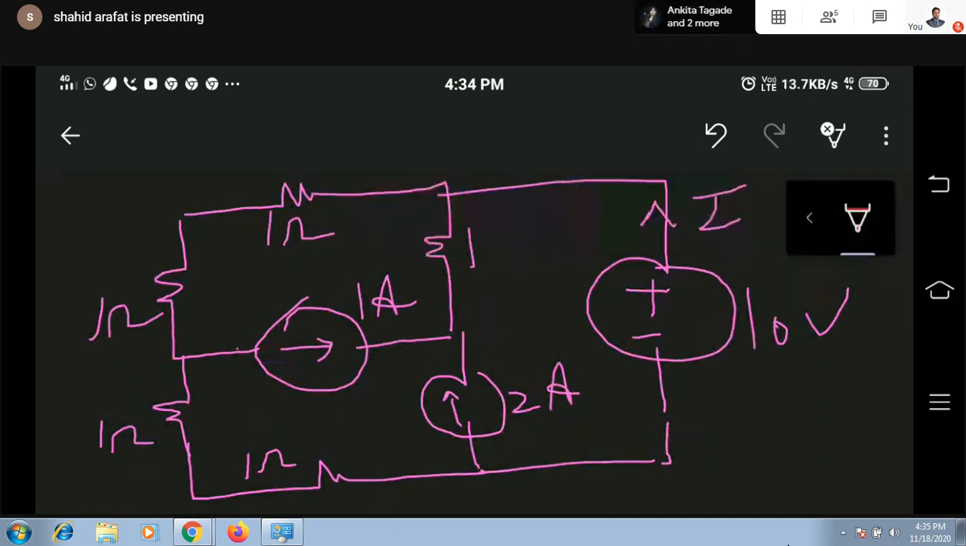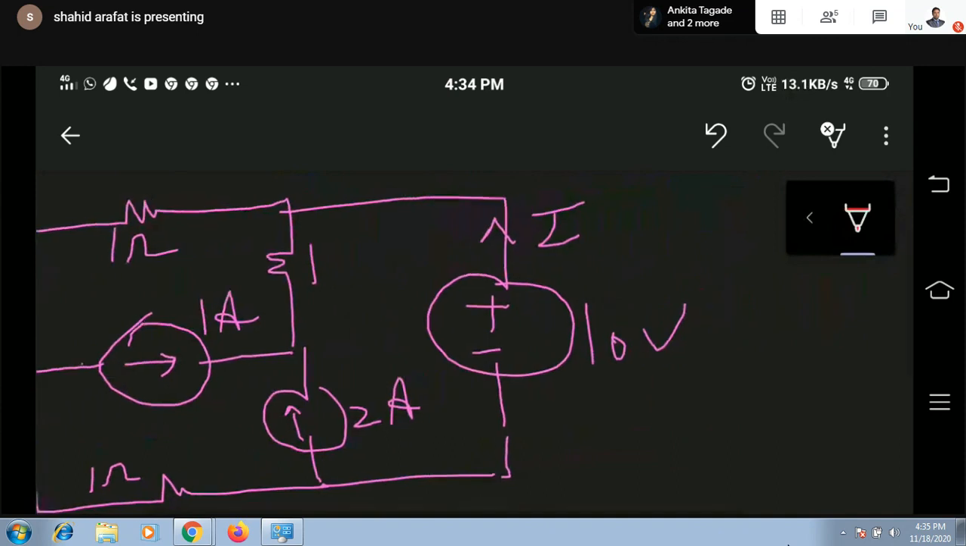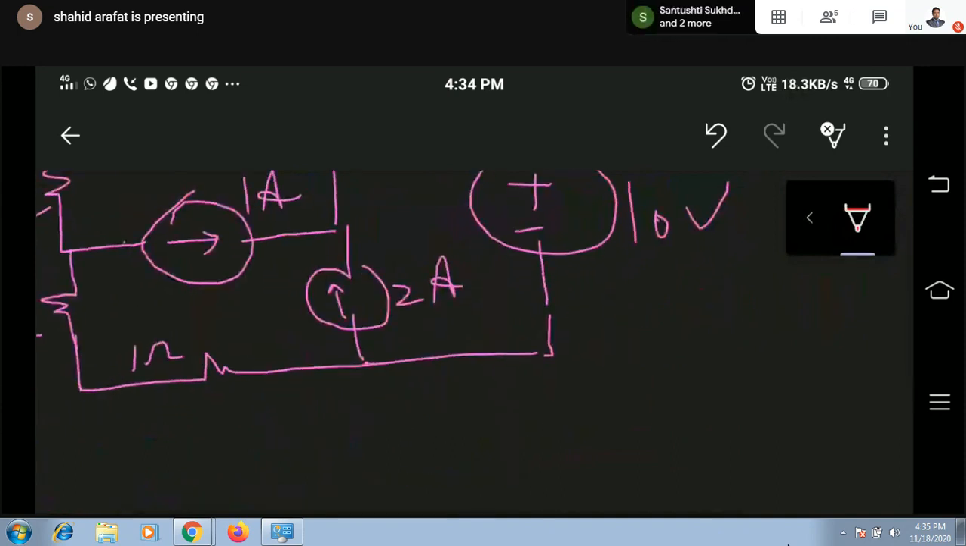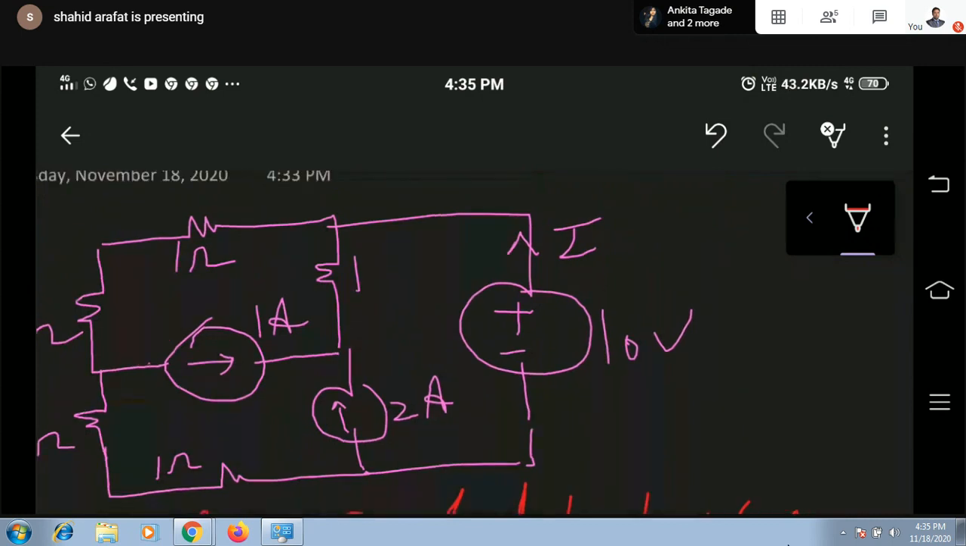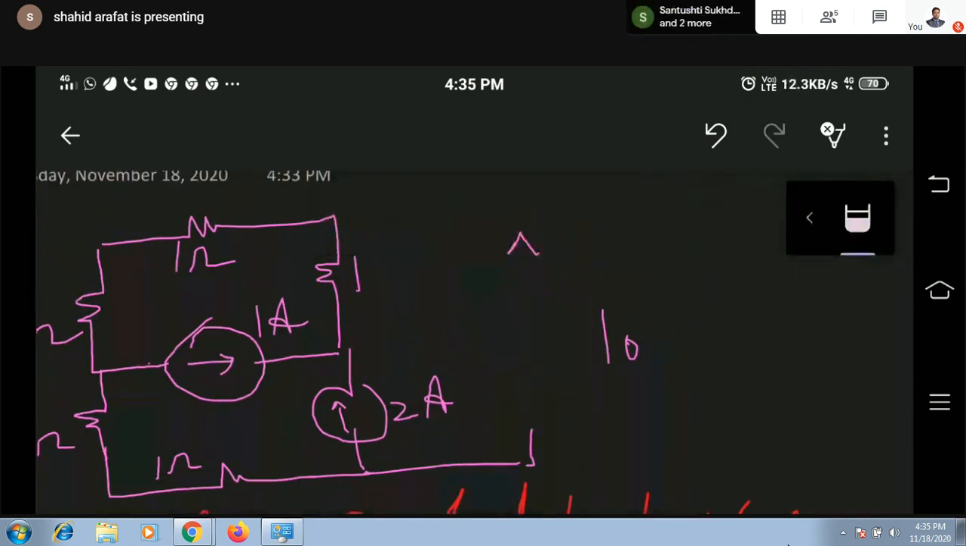Okay, here you have another numerical. Here it is asking simply to find out the power supplied by the 10-volt source. Power supplied by the 10-volt source. This is your 10-volt source.